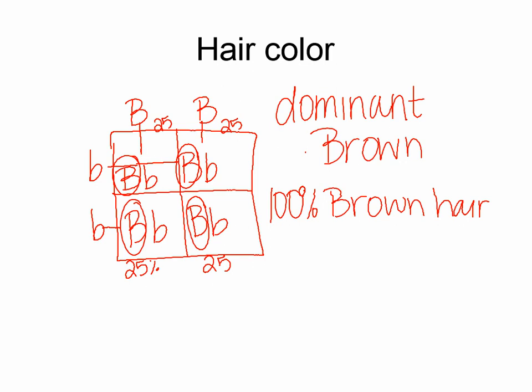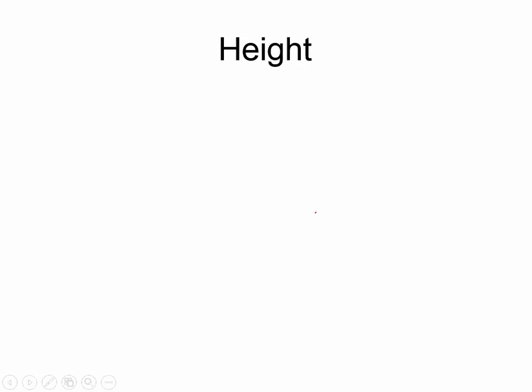All right, so the next one says if both parents are hybrid, so heterozygous, for a particular trait, what chance does their first child have of expressing the recessive trait? If both of them are heterozygous, they're both hybrids.